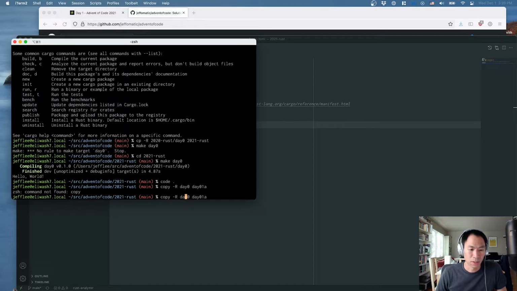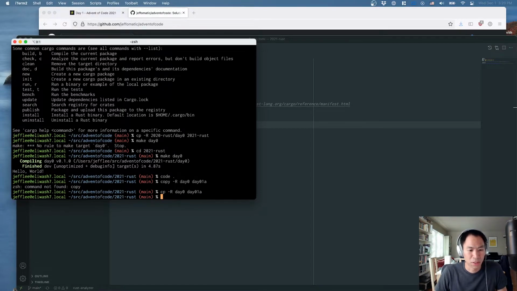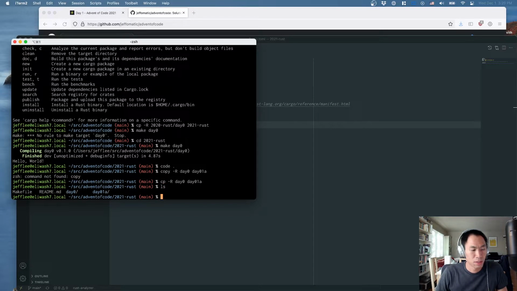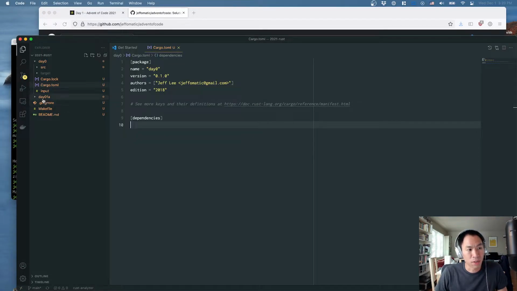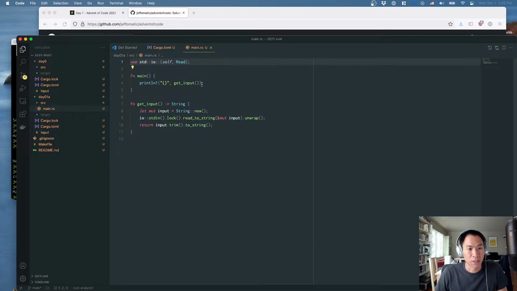Ugh, gosh, haven't even used a Unix shell that much. Okay, so day 1A is ready to go. Let's just make sure that I've gotten it correctly. Oh yeah, and there's an input file.